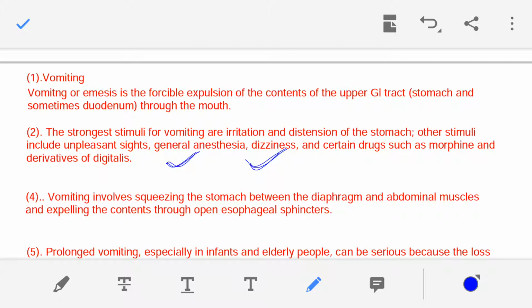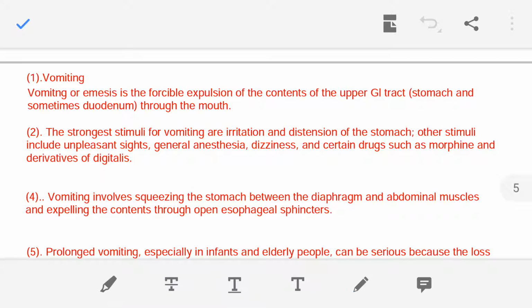That condition is known as dizziness. In dizziness also, a person experiences vomiting. Then if a person is taking drugs, let's say morphine or derivatives of digitalis, that time also the person can experience vomiting.